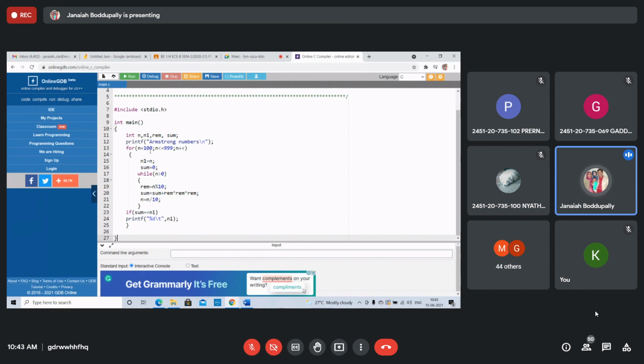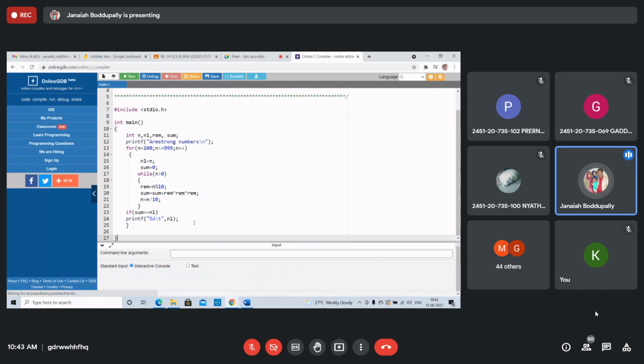For n equal to 100. The program is correct, right? See this, in n1 we store n, the sum equal to 0, while n greater than 0. This is the inner while loop, outer for loop. Remainder equal to n mod 10, n equal to n by 10. Sum equals sum plus cube. Everything is fine.